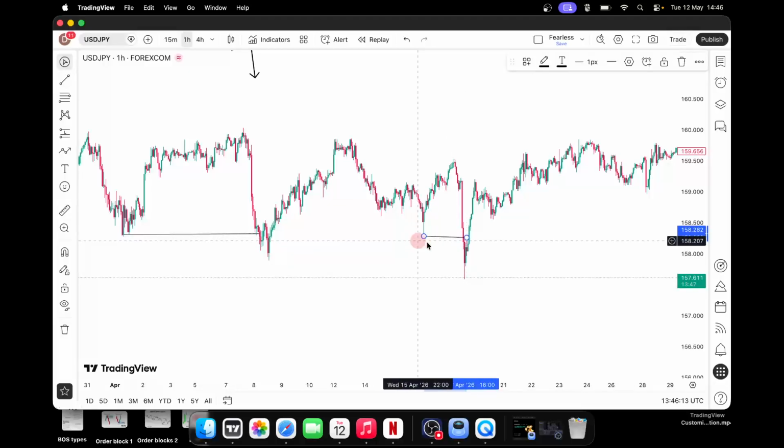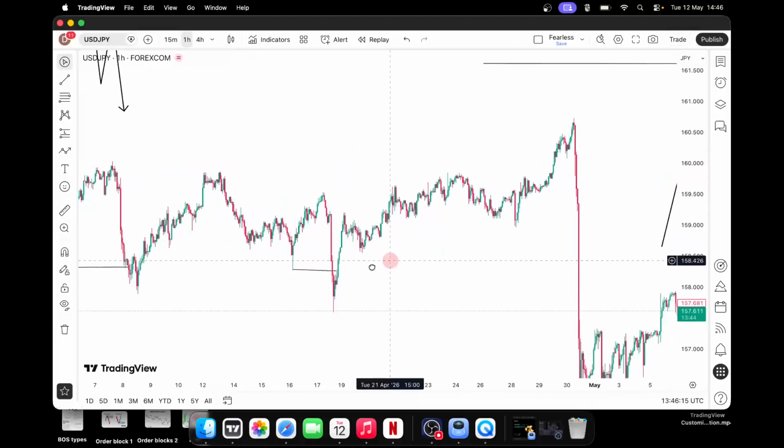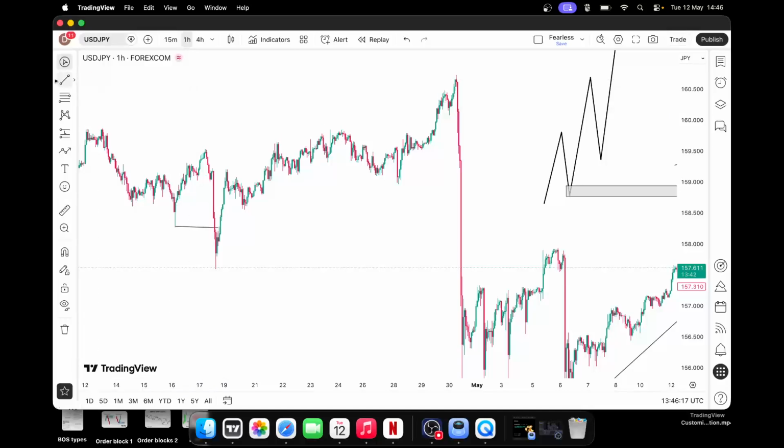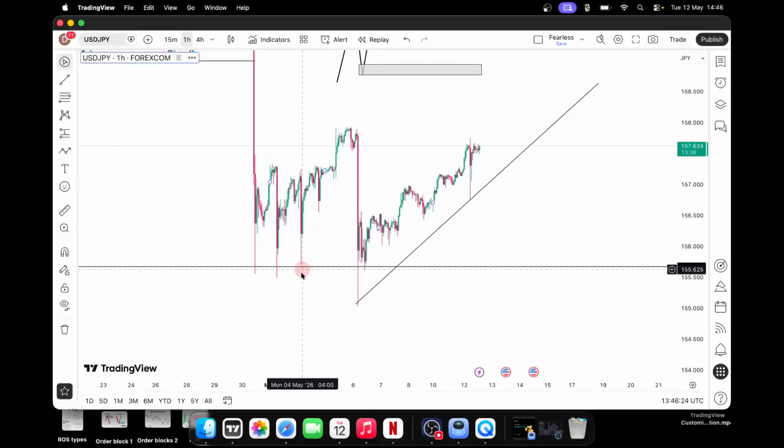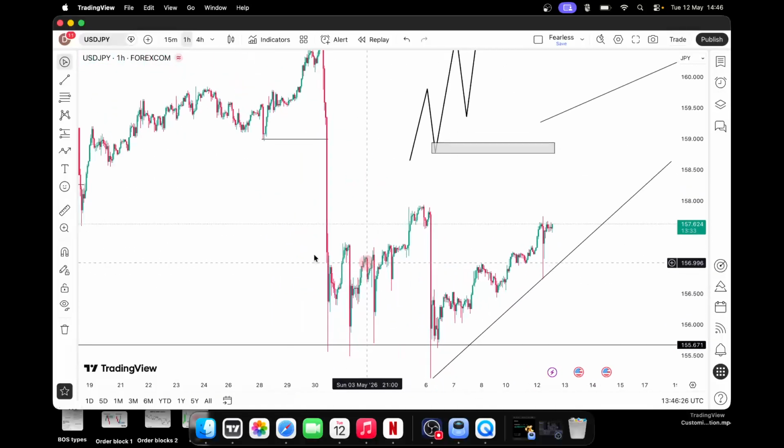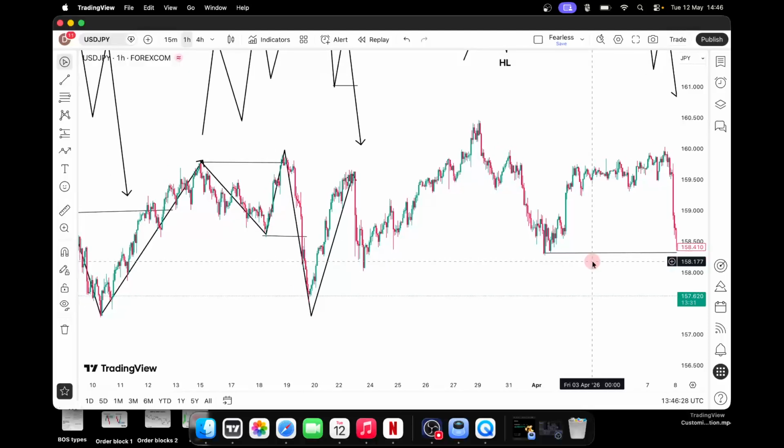Because this was the low we know before, but the market now came down. So there's a break of structure there. You can see here too, there's a break of structure. Do you understand? So that's how you'll be doing it. You see here too, there's a break of structure. So that is how to go about it.